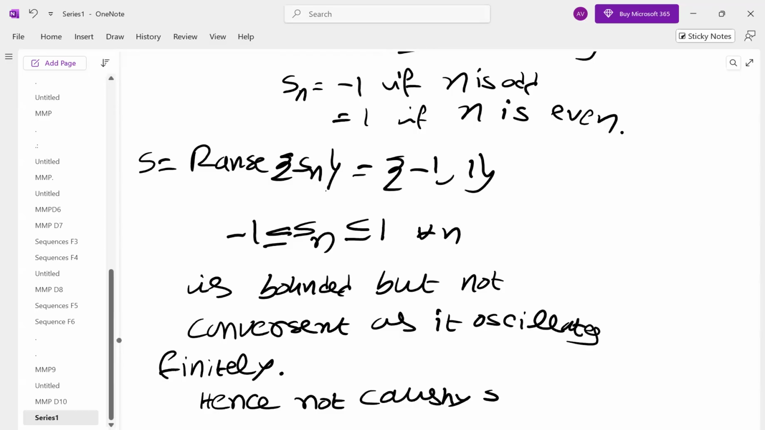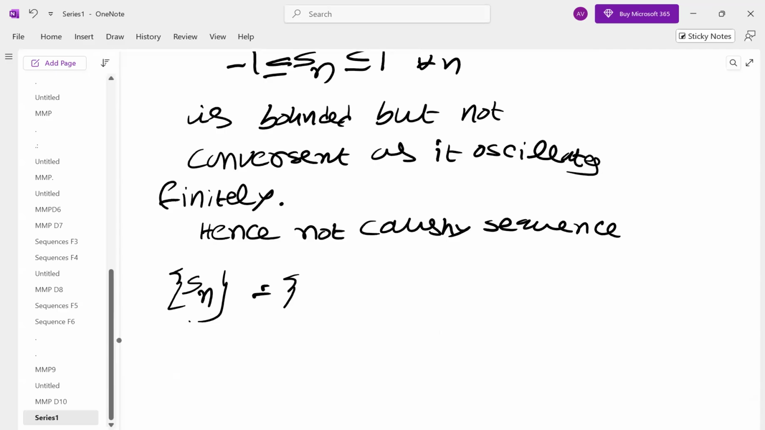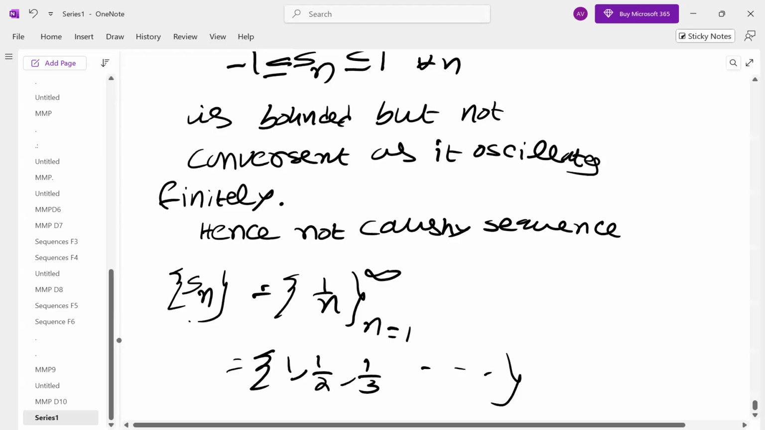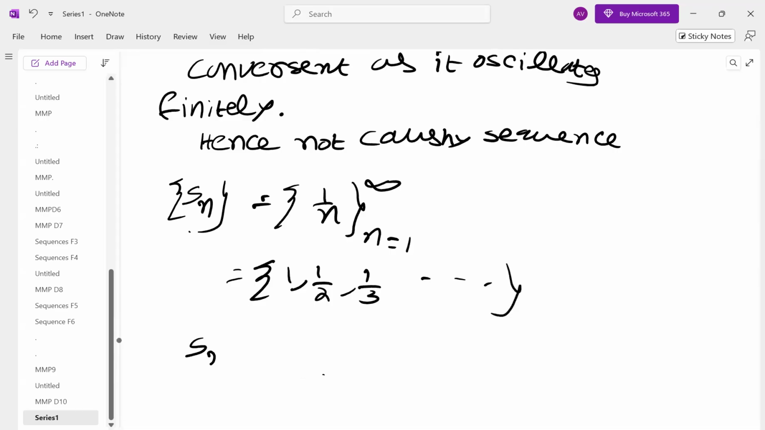So next one, an example where the sequence is bounded and convergent. 1 by n. That is 1, 1 by 2, 1 by 3, 1 by 4. What is the range of the sequence? All are distinct only. What are the bounds for this? Sn is 1 by n, so the bounds are 0 and 1.